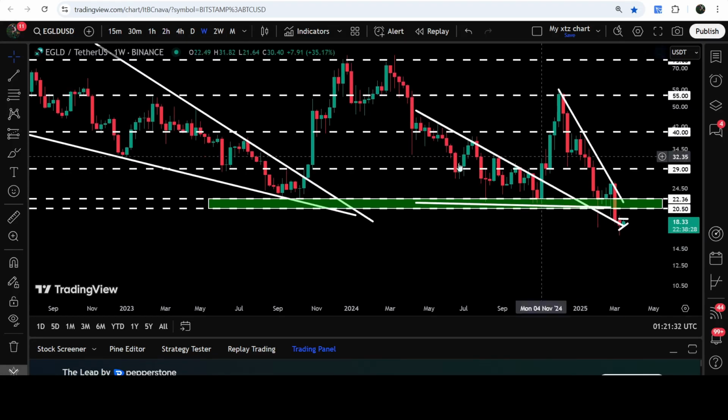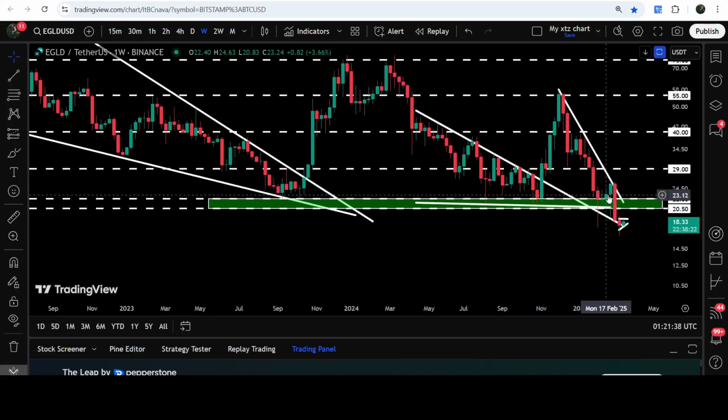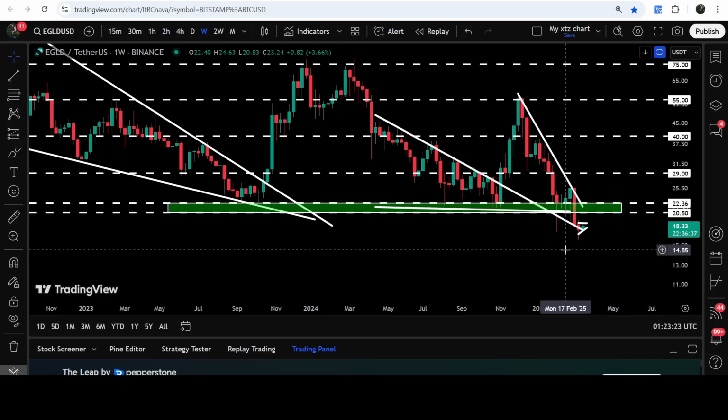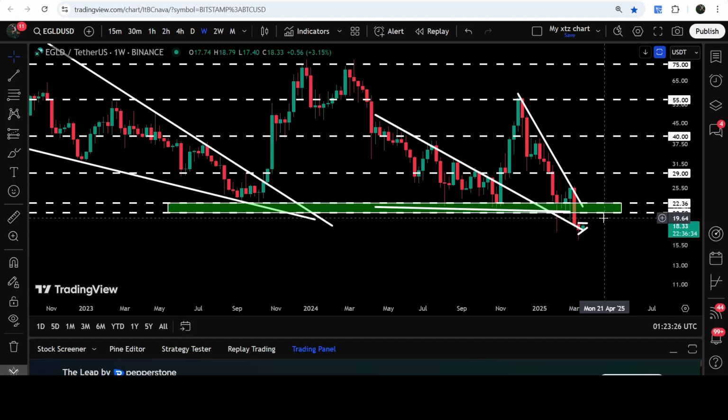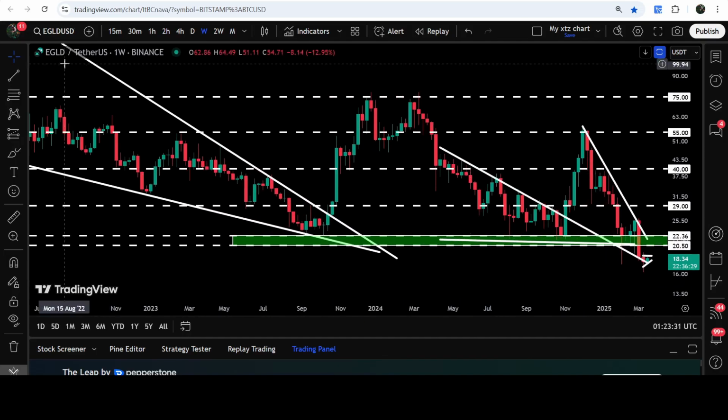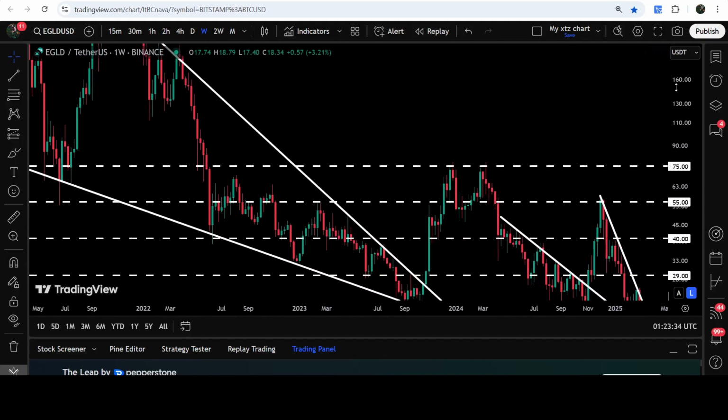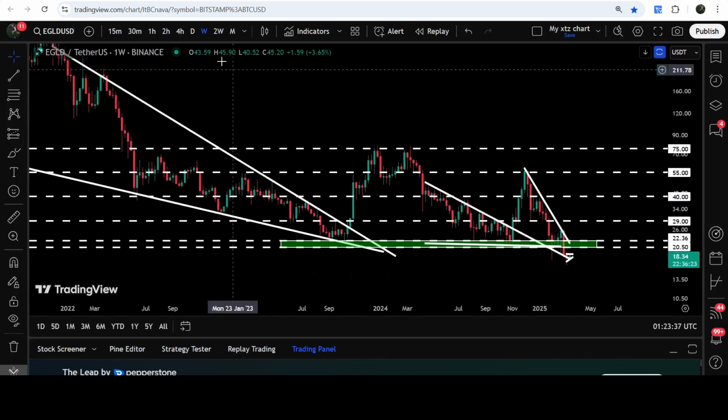look at the weekly time frame chart, then you can see that since after the month of August 2023, up till now, up till almost the mid of Feb 2025, it had been working as a very strong support zone. By the way, up till the first week of March 2025, it had been working as a very strong support zone. And finally, we broke it down after a few years. After almost 2 years, we have broken it down, and now it can work as a very strong resistance for the price line of MultiversX. And by the way, the significance of this resistance zone is very high, because it is also the recent swing low point before the breakout from this previous falling wedge pattern. Therefore, we need to break it out as soon as possible.